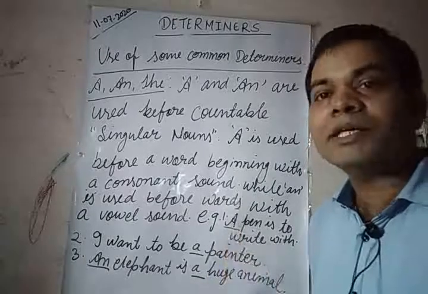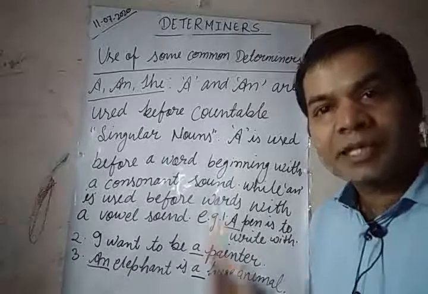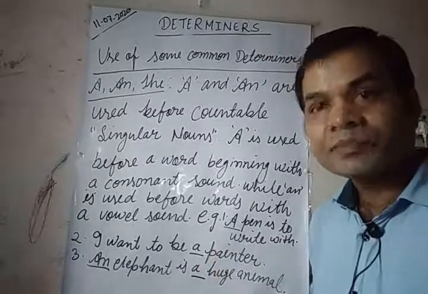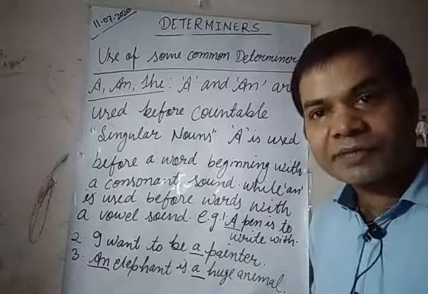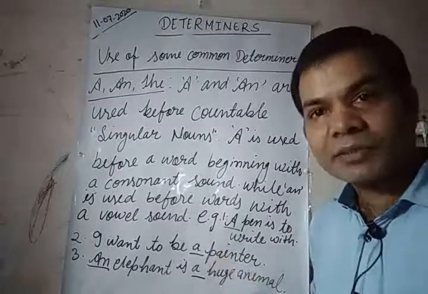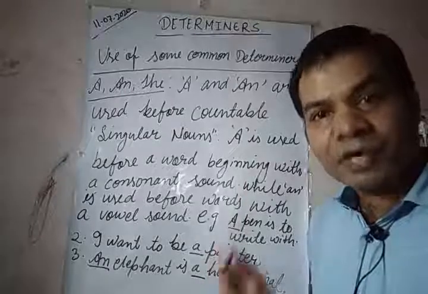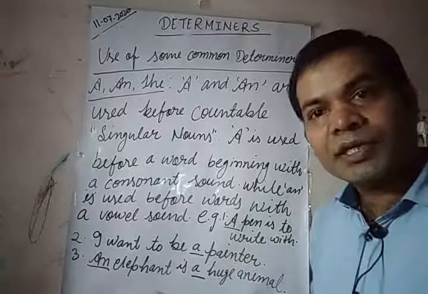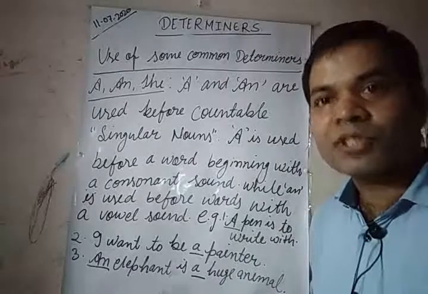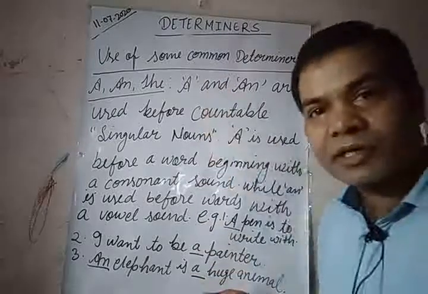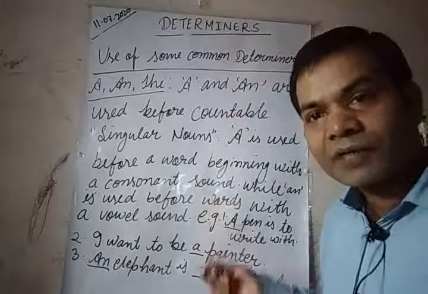Determiners include articles, demonstrative adjectives, possessive adjectives, numeral adjectives, and indefinite pronouns. One by one we will be doing each of them. So this is the first one, article, which you have done already.